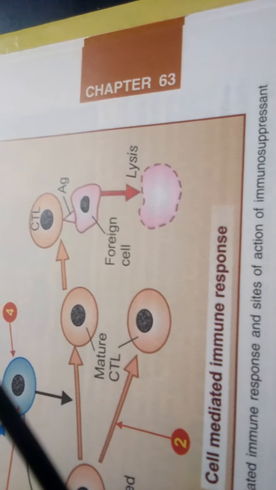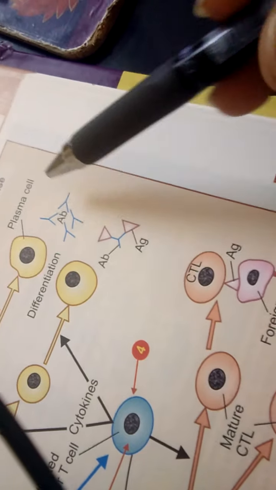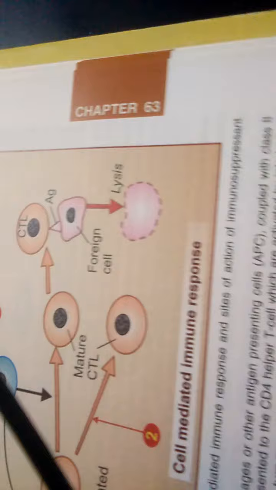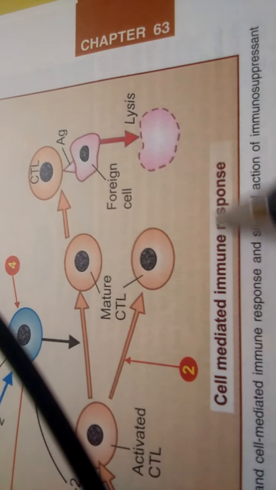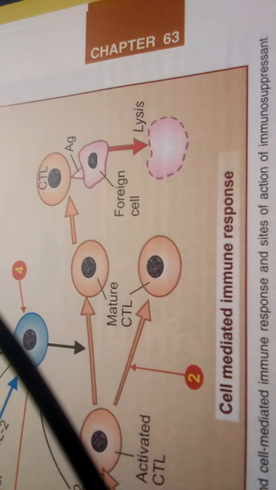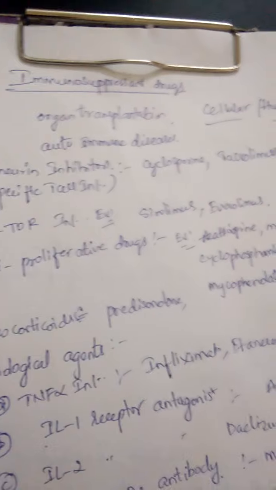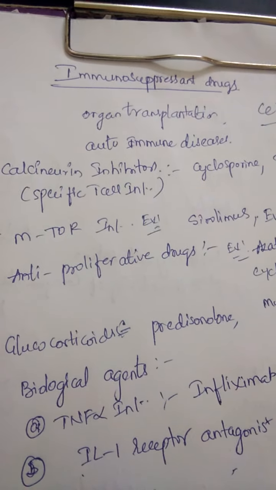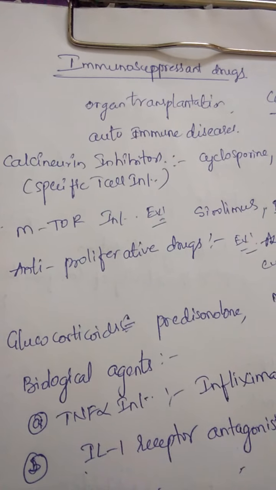So they act against the particular antigens, and it may cause lysis of the antigens. So this is about the humoral immune responses and cell mediated immune responses, the development of cellular and humoral responses.